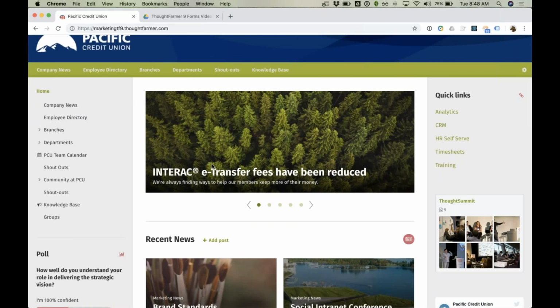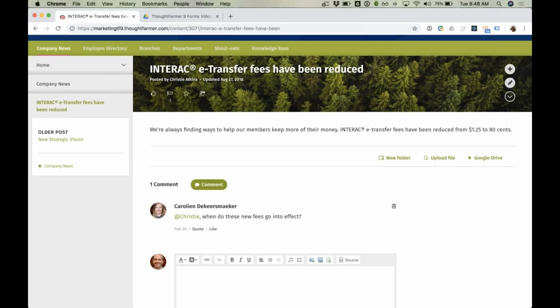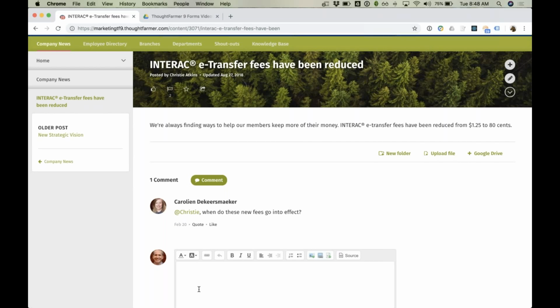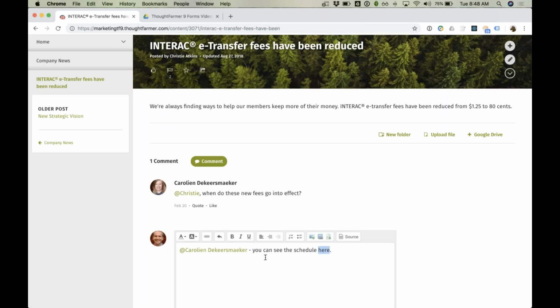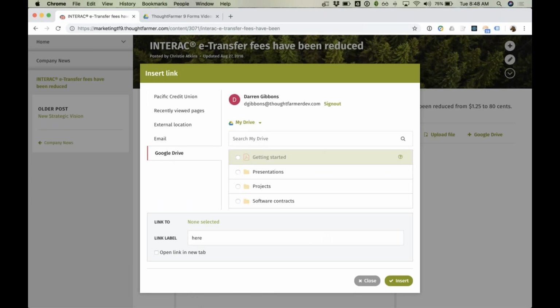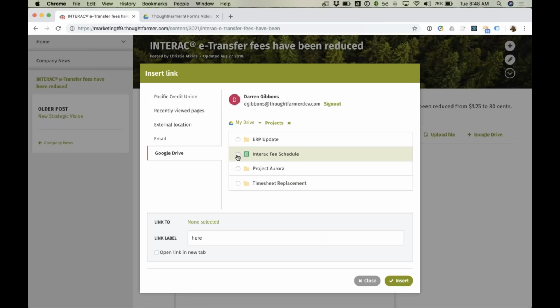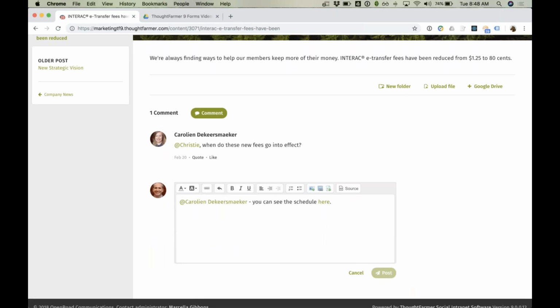Another feature we've added with our integration is that we made it really easy to link to Google Drive files anywhere, from within comments or inside the rich text editor. So if I'm working inside a comment, I can mention Caroline, add a comment, and use the link editor. From here, you'll notice an option that says Google Drive. There's the fee schedule. I can click insert, and it's going to add that link directly to that document.